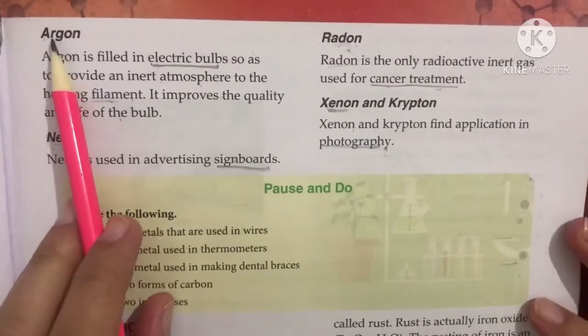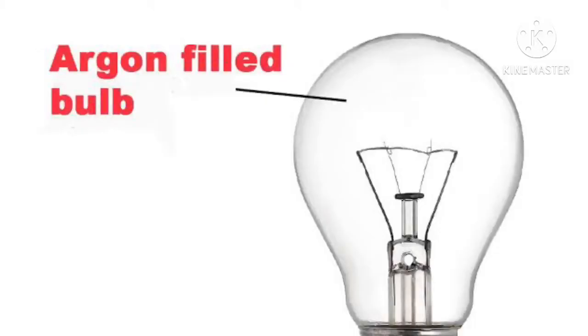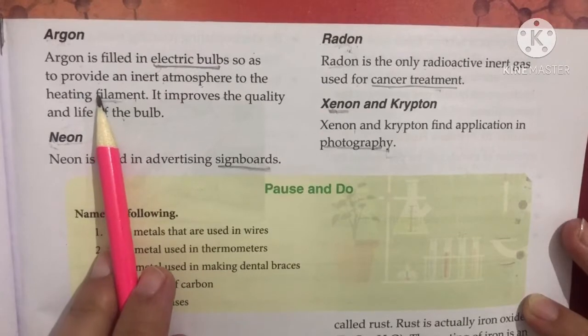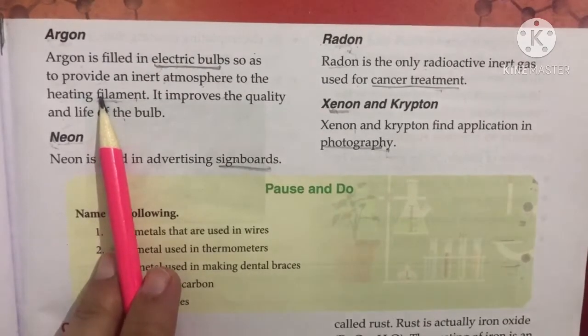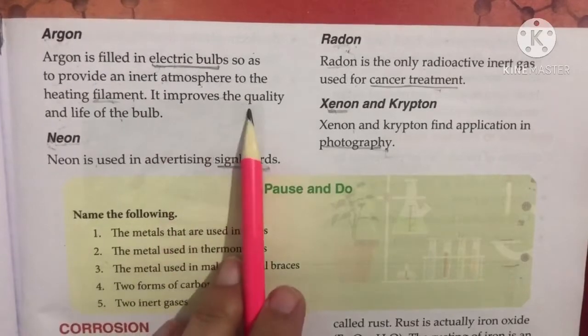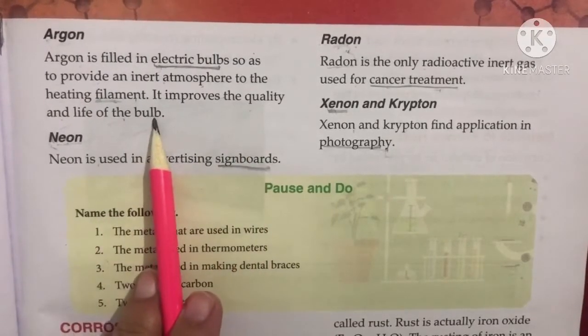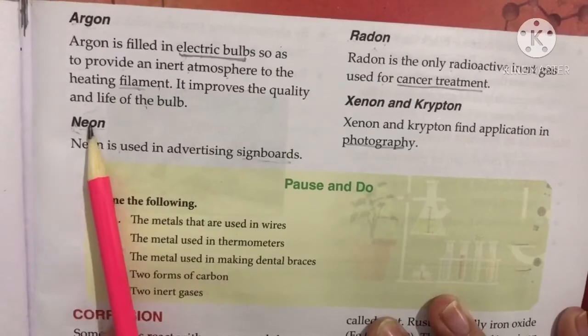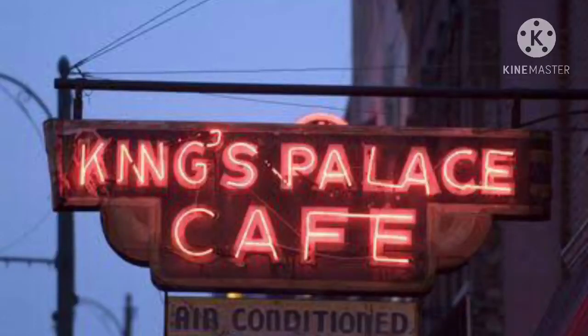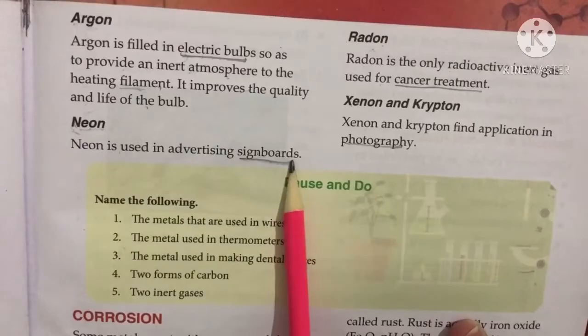Next inert gas is argon. Argon is filled in electric bulbs so as to provide an inert atmosphere to the heating filament. It protects the bulb from heating, so that's why it is used to improve the quality and the life of the bulb. Next one is neon. Neon is used in advertising signboards.